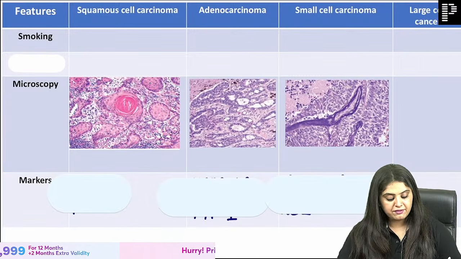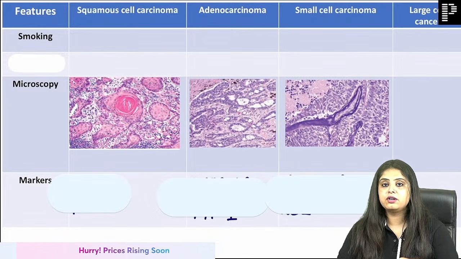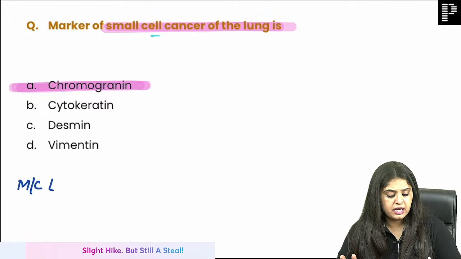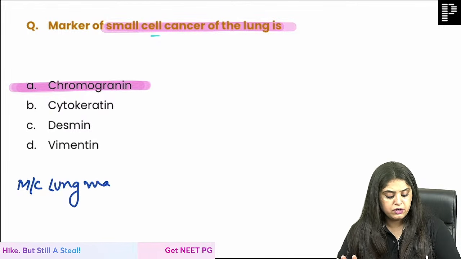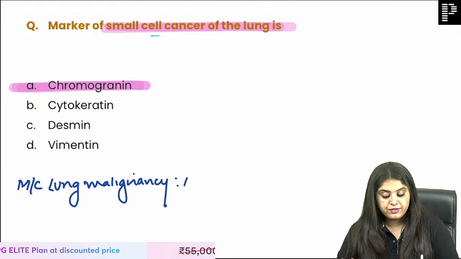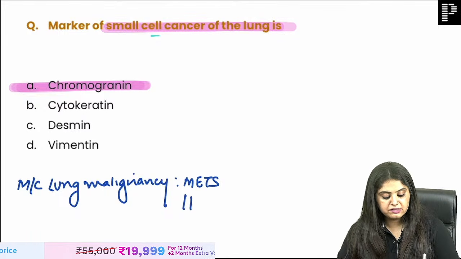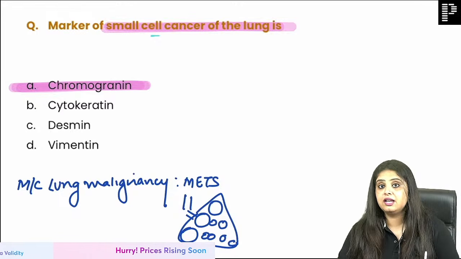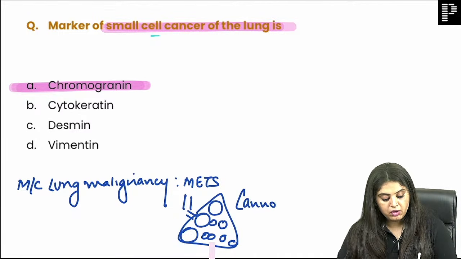So let me start. I have these 4 cancers of the lung written in front of me. But if I want to act smart and ask you which is the most common lung malignancy, and these are the 4 options, ma'am, out of these 4 options, no, even before that, the most common lung malignancy is metastasis, and the radiologist will always say that whenever metastasis happens in the lungs, that is known as cannonball metastasis.